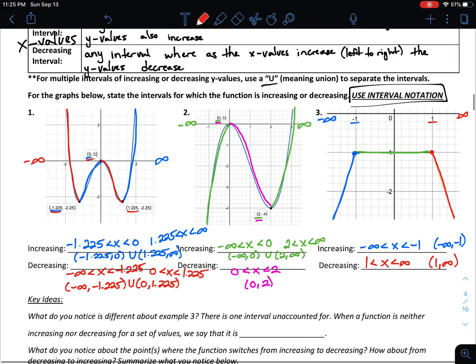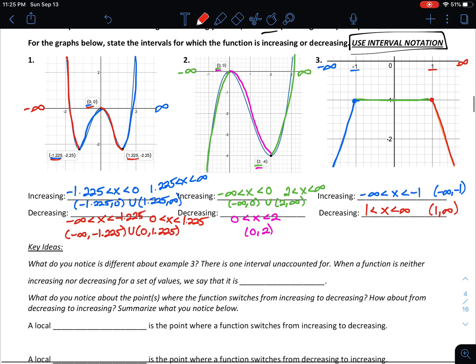Now, as far as what did we notice in example 3, there's one interval that we didn't talk about. So when a function is neither increasing nor decreasing for a set of values, we're going to say that the function is constant. In other words, we would say that the function was constant from negative 1 up to positive 1.